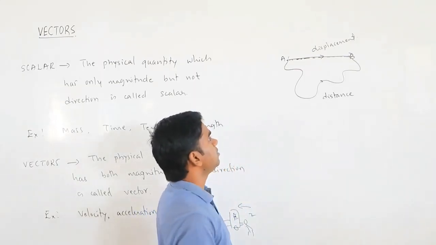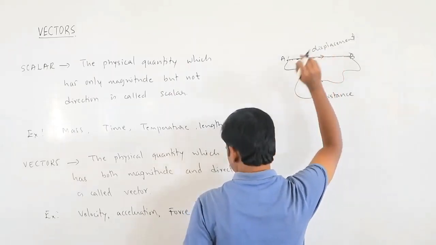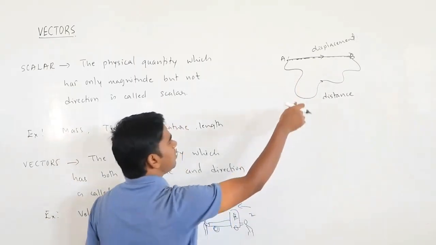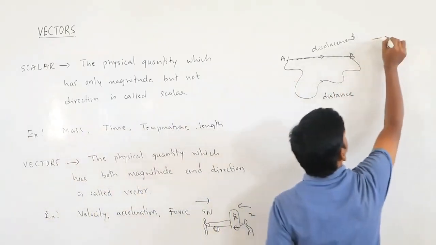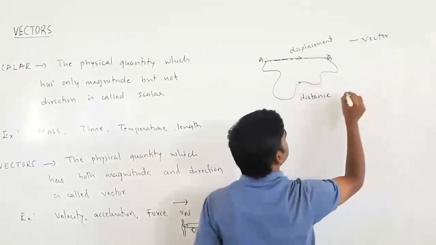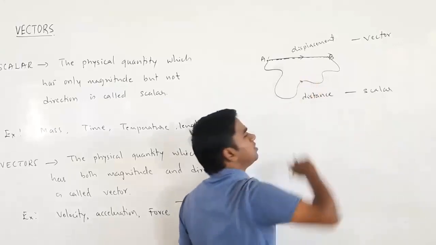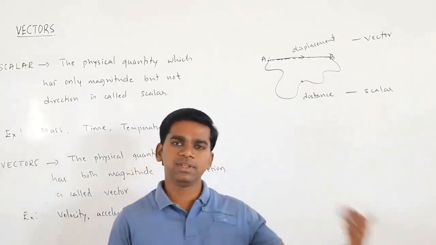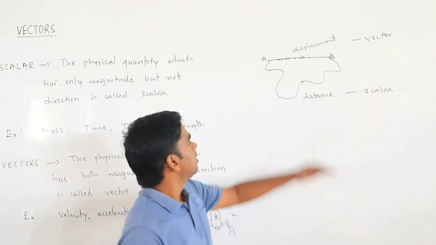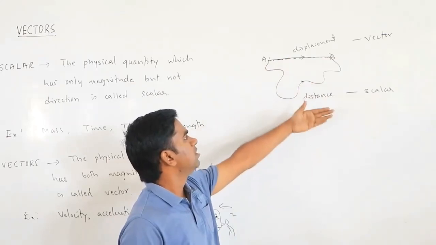That is why your displacement is going to be a vector. So I will take displacement as a vector, and what about distance? Distance is a scalar. But if you think in another way, both are lengths only. That is a different thing. So I hope you understood what displacement and distance are.